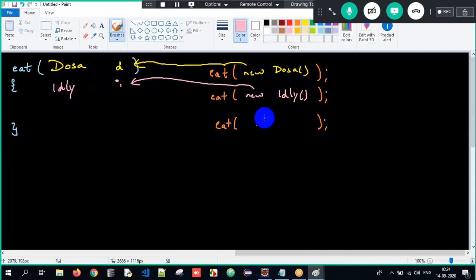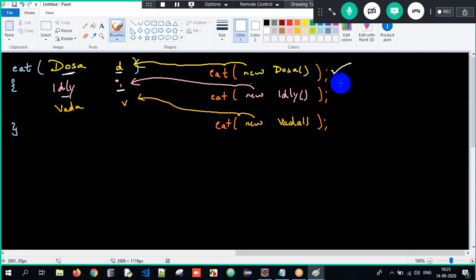Now, if I am passing what more? A new vada object here. All South Indian dishes, guys. If you don't like it, you can write whatever you want. So if I'm passing a vada object over here, I will store it into a reference V, which is of type vada here. So if it is dosa D, only dosa object allowed. Idli I, only idli object allowed. If it is vada V here, only vada object allowed. Got it? So this is specialization. Only specific types of objects we can pass.